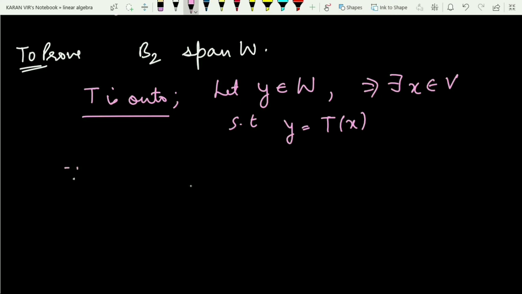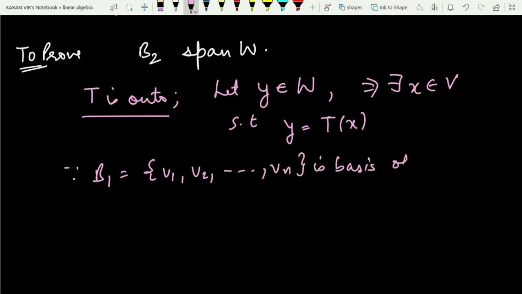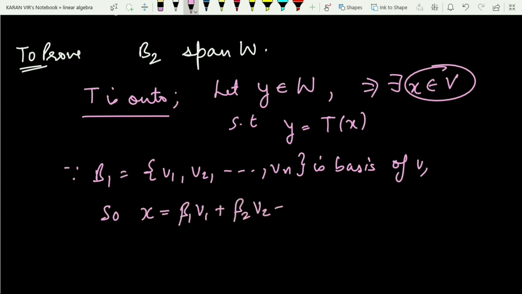Now, what is my set B1? That is V1, V2 up till Vn. So this set is a basis of V. So any arbitrary element x coming from capital V, and the basis of this V are V1, V2 and so on to Vn. So this element x can be written as a linear combination of these vectors. Any arbitrary element can be written as a linear combination of the elements of the basis, right?